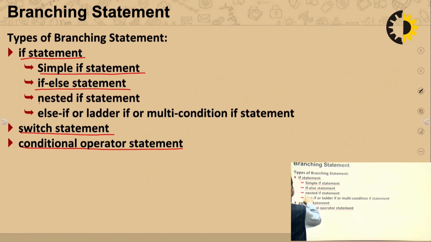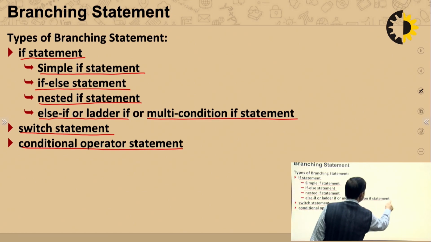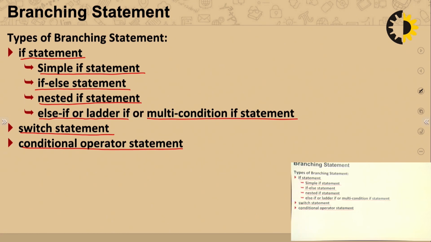The third one is the nested if statement. If we put an if else within an if else, that is called a nested if statement. And the last one is called the else if ladder, also known as the multi-conditional if statement. So let us discuss each one by one.